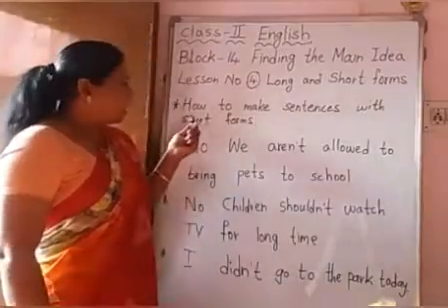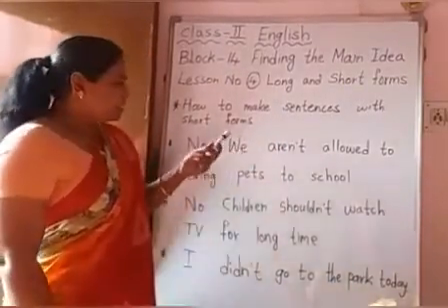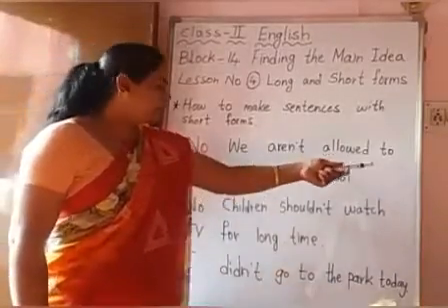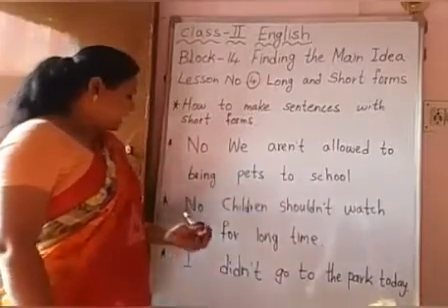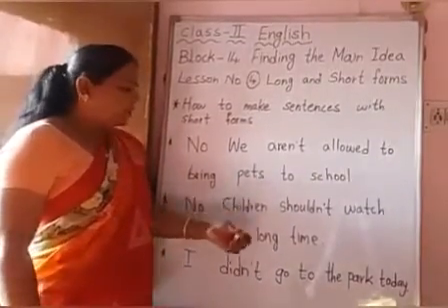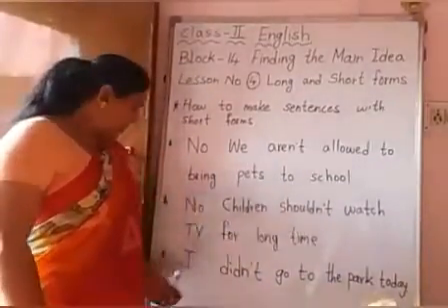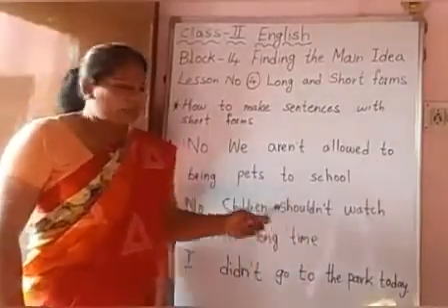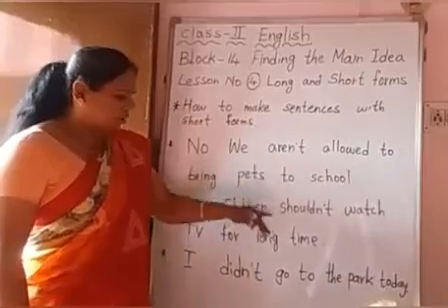Children, here is how to make sentences with short forms. Okay children, so let us see now. We aren't allowed to bring pets to school. And then the second sentence: children shouldn't watch TV for a long time. I didn't go to the park today. So like this we have to write sentences using these short forms.